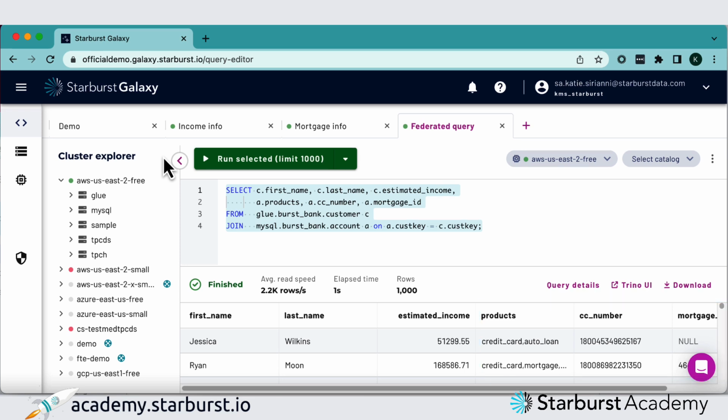So now our data analysts will have a really easy time identifying customers to target in our mortgage cross-sell campaign.